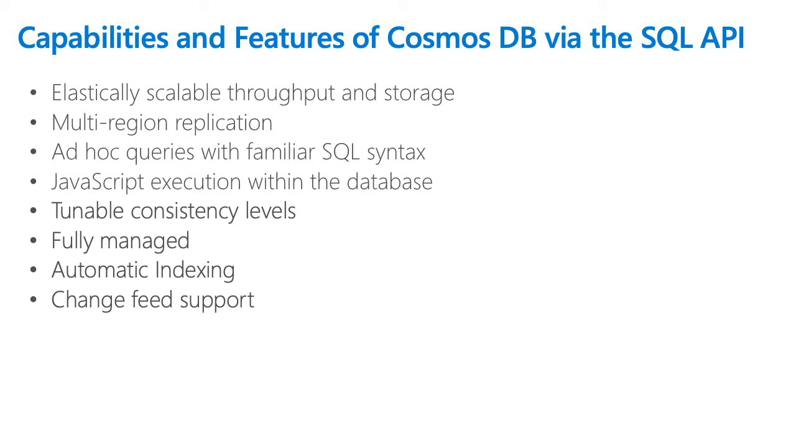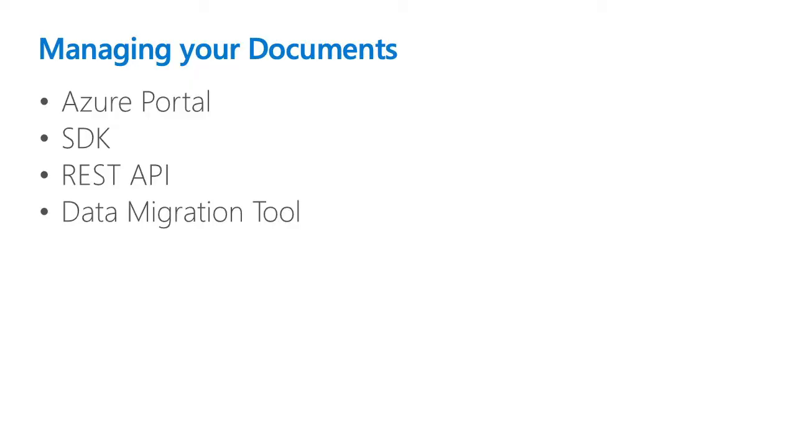So what are some of the features of Cosmos DB for the SQL API? The elastic scalability, the multi-region replication, and, as I said, a familiar SQL syntax. It is a fully managed service, and it supports automatic indexing. So how can you manage your documents in Cosmos DB? You can manage your documents via the Azure portal, which I showed now, and you can also manage your data in Cosmos DB using the SDKs from any language and the REST API, and you can use a data migration tool to access your documents too.